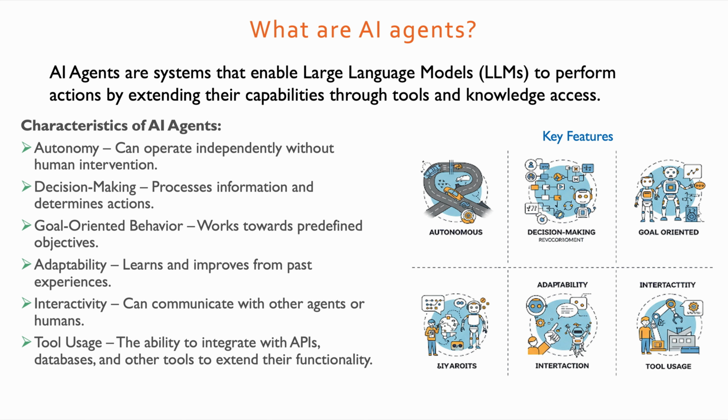The next characteristic is interactivity. AI agents can communicate with other agents, and they can communicate with humans as well based on the need. And the next and very important feature is tool usage. So if you are working on a project where you have to call some third-party APIs, or you have to connect to your database to pull some information to achieve a particular goal, or you want to integrate some other tools to extend the functionality of your application, you can use the tools feature with AI agents, and it works very effectively.